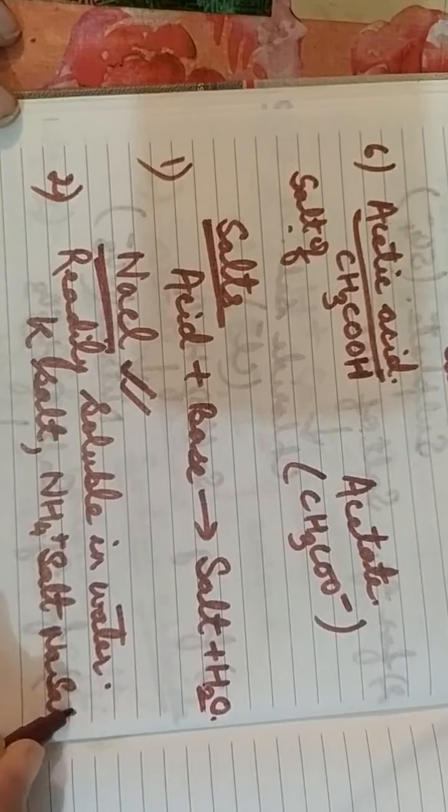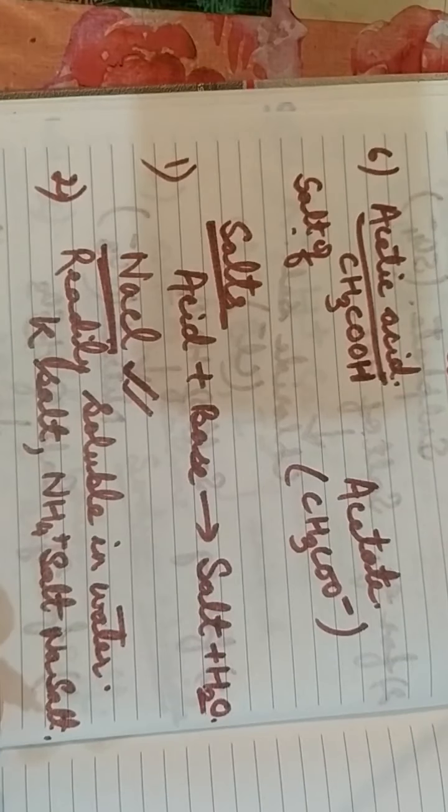Now the third property, or you can say the second only. The second property of salt is that it is readily soluble in water. Like potassium salt, ammonium salt, NH4OH, or sodium salt, all these salts are readily soluble in water.